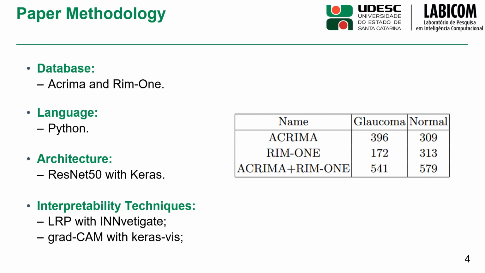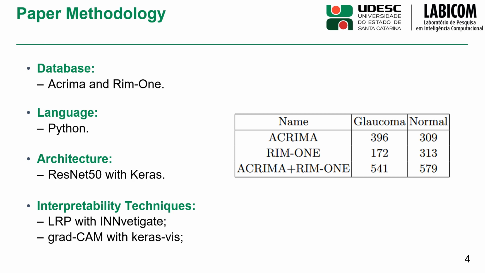For the implementation of the architecture, the Keras library was used. The ResNet50 architecture used was pre-trained with the ImageNet database. Three models were generated, each one trained with a different database and different hyperparameters. Model A was trained with the ACRIMA base, Model B with the RIM-ONE base, and Model C with the base that is the combination of the two others.